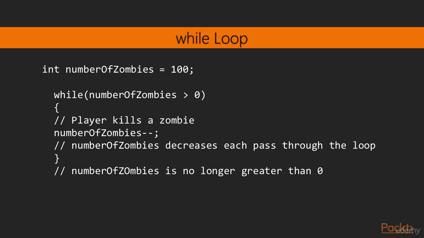Take a look at this code. This is what is happening in the code. Outside the while loop, int numberOfZombies is declared and initialized to 100. Then the while loop begins. The conditional expression is numberOfZombies greater than 0. Therefore, the while loop will continue looping through the code in its body until the condition evaluates to false. This means that the code will execute 100 times. On the first pass through the loop, numberOfZombies equals 100, then 99, then 98, and so on. But once numberOfZombies equals 0, it is of course no longer greater than 0. The code will break out of the while loop and continue to run after the closing curly brace.